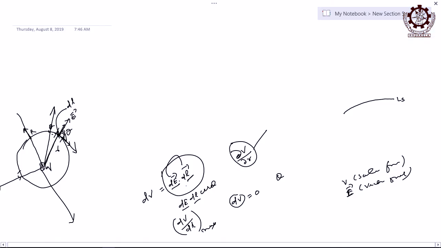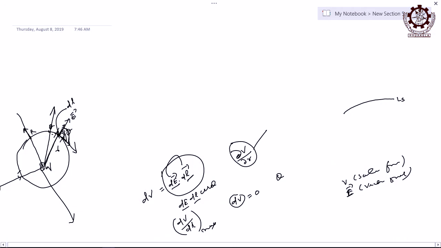So that is the direction of the dE vector. Then what is your dl vector? Tangent to the curve at that point, that is the direction of the dl vector, right. So the dl vector direction is known, the dE vector direction is known, and theta is known obviously, right. So what is the angle theta now? The angle between this and the dl vector direction, right.